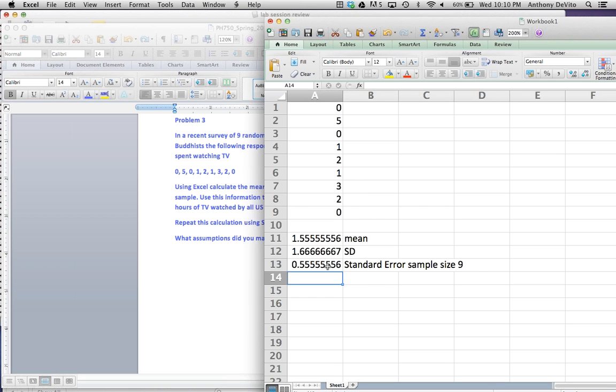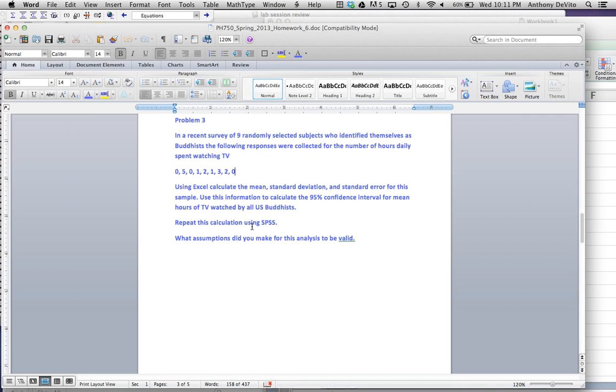Okay, so that's our standard error. Our sample means are distributed with this standard deviation, which we call the standard error. So now I'm going to go back here and ask, what's it asking us to do? It's asking us to calculate those values, right? This is what we've just done so far. Then it's asking us to use this information to calculate the 95% confidence interval for the mean hours of TV watched by all Buddhists.